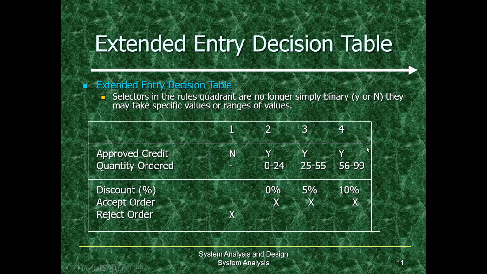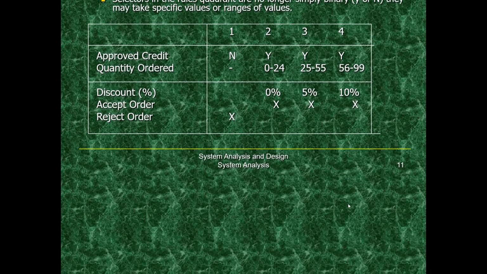The same goes with scenario 4. His credit card has been approved and he ordered a quantity exceeding 55. So the quantity ordered ranges between 56 to 99. So he has been given more discount and his order has been accepted. So this is one example of an extended entry decision table.